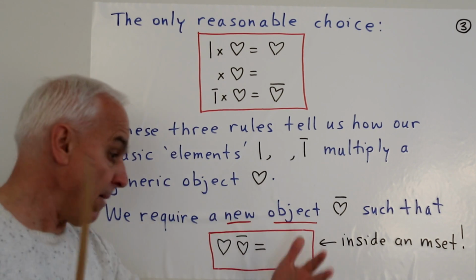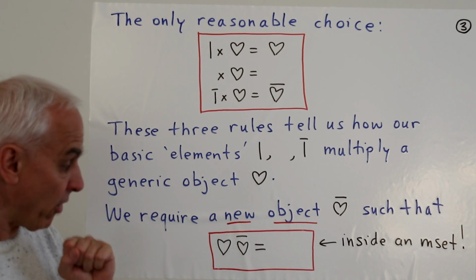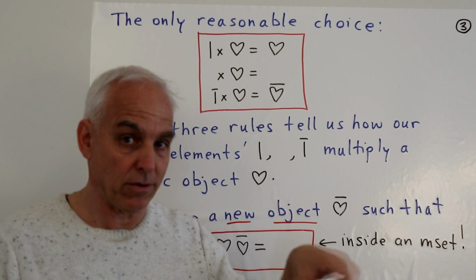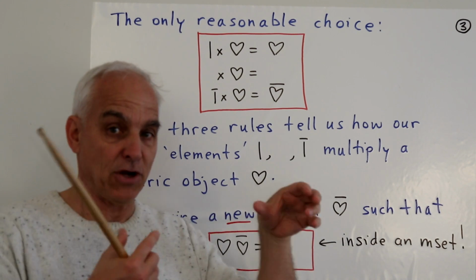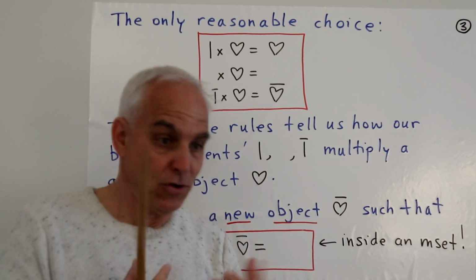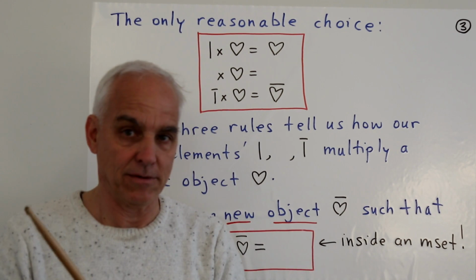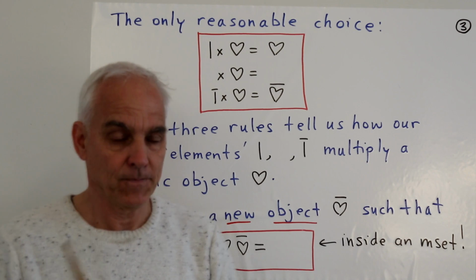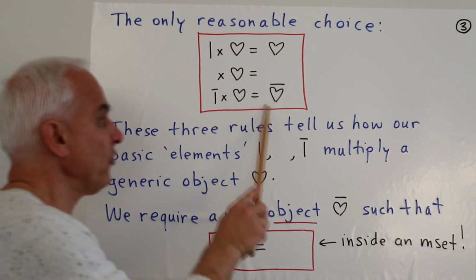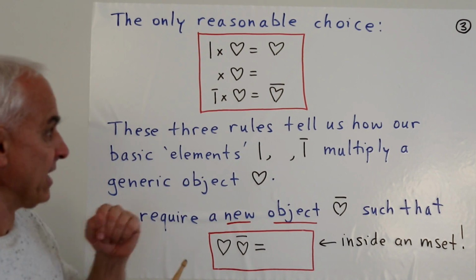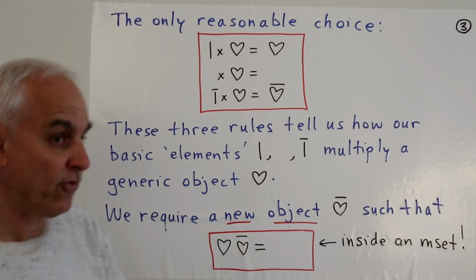So, if we have an m set and it contains a heart somewhere and it also contains a heart bar or an anti-heart, then those two things are going to cancel, just the way a neutron and anti-neutron cancel, and the result is nothing. So that's the property that this new object has to have, that it has to cancel with this one.